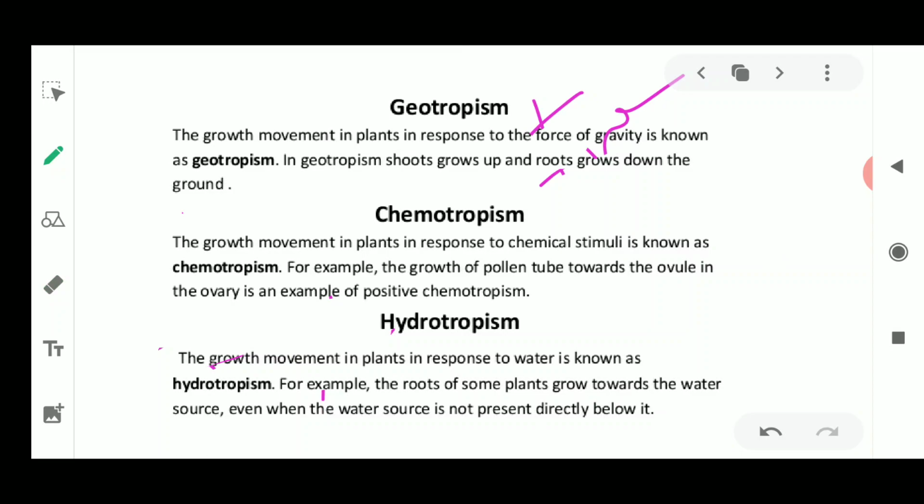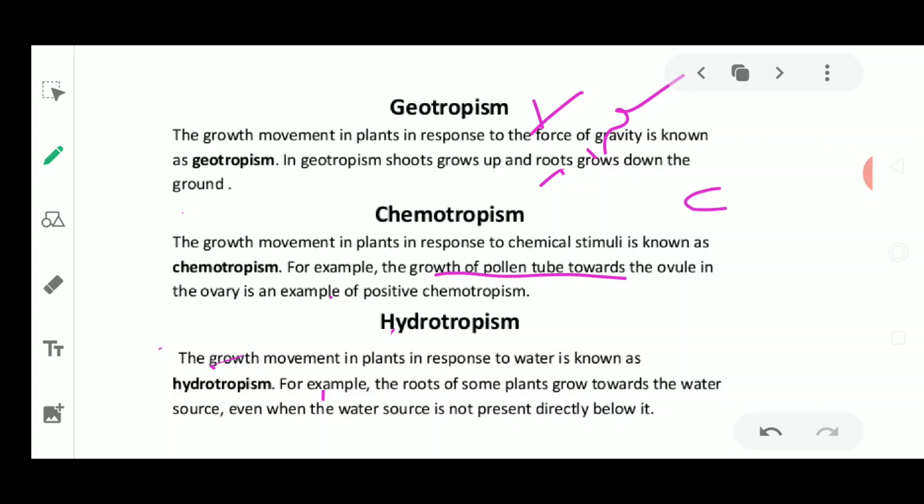Fine, sometimes chemicals are used to avoid plants. For example, weedicides are used. We'll talk about the plants only, so we'll talk about weedicides. Weedicides are chemicals which, when we spray them on the plants, prevent the nearby weeds from growing properly, because they show negative tropism in response to that chemical. So it becomes a negative response. Chemotropism is the growth of a part of the plant towards a chemical stimulus, and the best example is the growth of the pollen tube towards the ovule in the ovary.